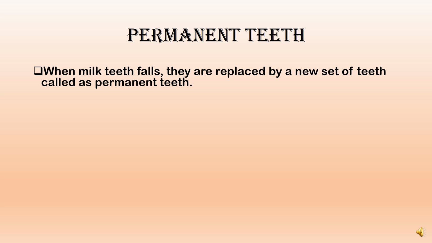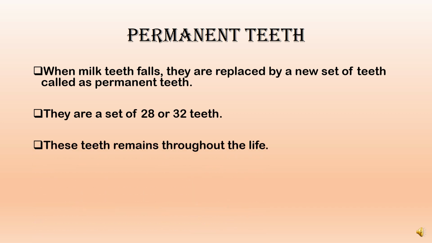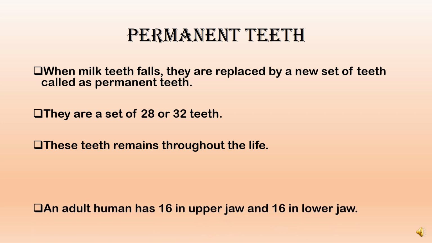Replaced means a new set of teeth appears, and these teeth are called permanent teeth. They are a set of 28 or 32 teeth. Okay students? These teeth remain throughout your life. They do not fall.